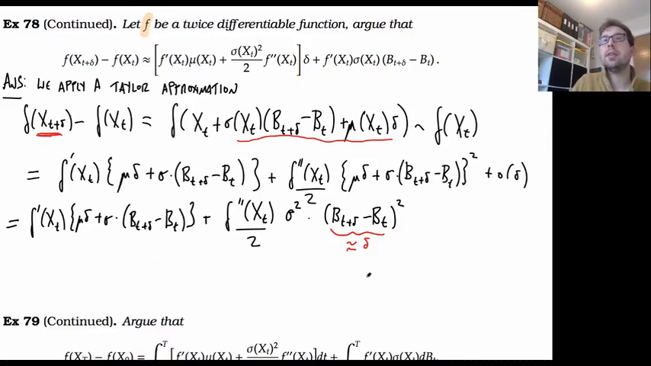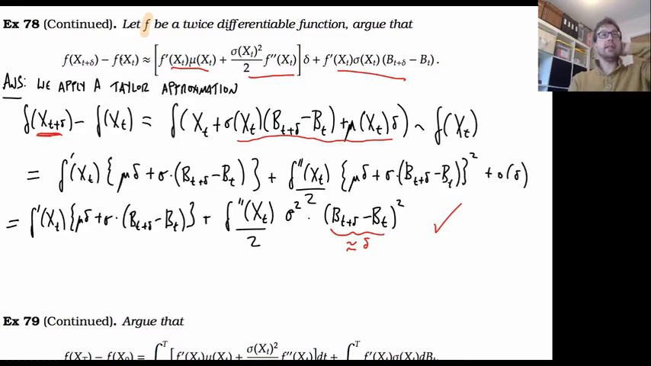Okay, so notice that I'm essentially going to recover from here something that's f double dash x of t divided by 2 sigma squared times delta. In other words, I'm going to get this term. From here, I'm going to get something that's f dash of x mu, that's this term. And then finally I'm going to get f dash of x mu times b of t plus delta minus b of t, which is that term. So we've essentially picked up all the terms that we wanted. Okay, so that's all fine.